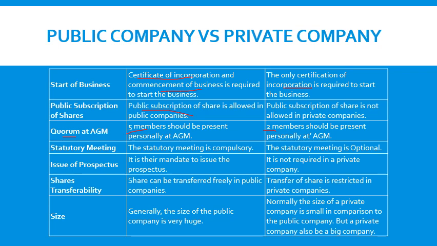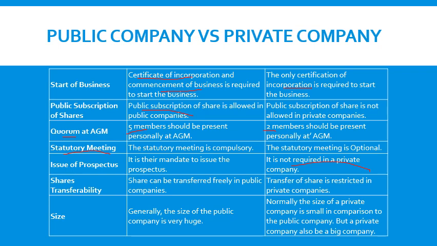Then statutory meeting is compulsory for the public companies, and it is optional for the private company. Statutory meeting refers to a legal compliance. It's a part of legal compliances for the public companies. Then issue of prospectus. Prospectus refers to the invitation letter to the public to subscribe the shares. So a public company has to issue their prospectus to invite the public to subscribe the shares. But in case of a private company, it is not required to issue a prospectus, because they have to deal with only private parties.